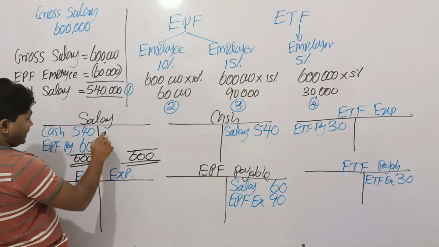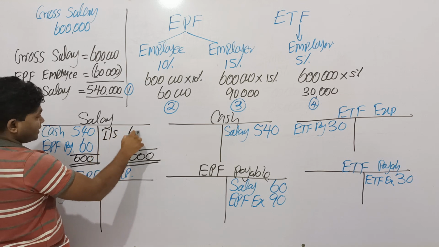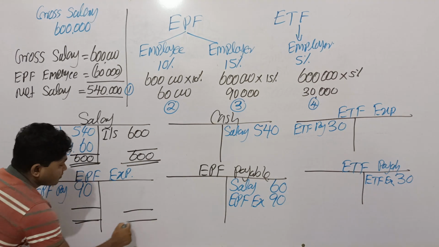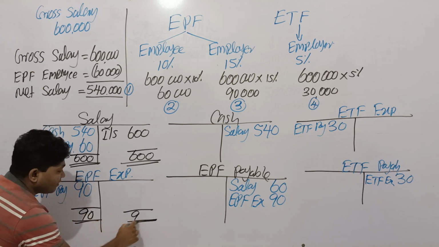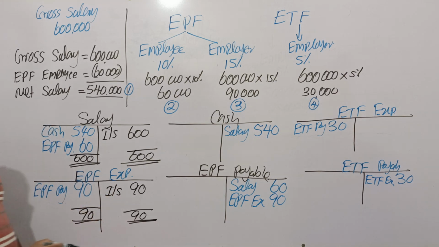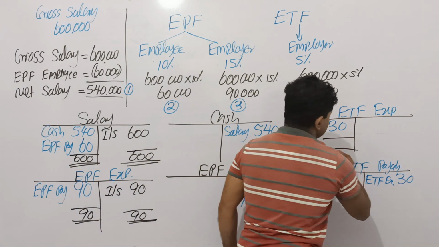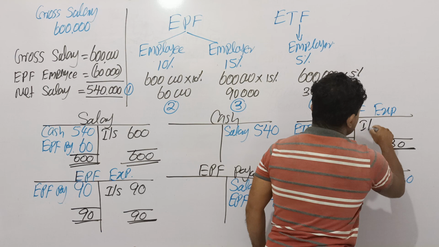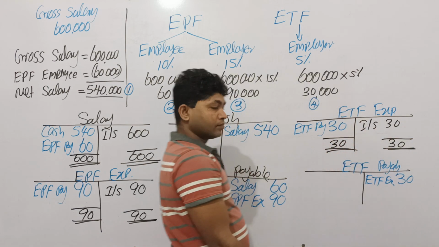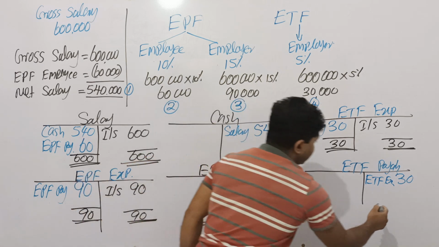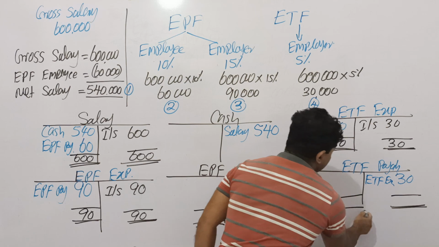Debit side increase, take that value to the credit side, and the difference value goes to the income statement. All the expense accounts should be closed and the liability account should be carried down. ETF expense is also an expense, therefore debit side increase, take that value to the credit side, difference value to the income statement, it is called a closing entry. There are three expenses that should be recorded as administration expense in any organization. Therefore, the difference value should be considered as expense. But think payable is a liability. Therefore, the liability should be balance carried down. ETF payable also the same way.